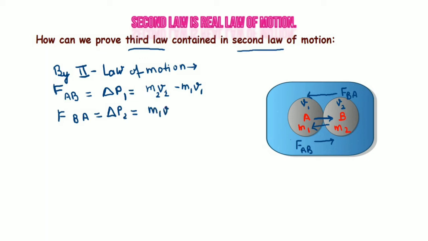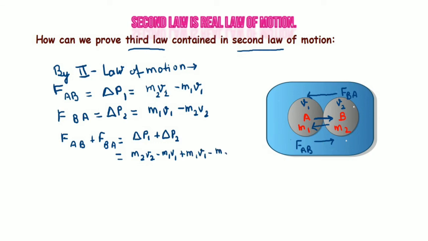Now force of B on A will also be equal to the change of momentum, let us call it P2. The final momentum of B is m1 v1 and the initial momentum of A is m2 v2. Now if we find the total force, the net force applied will be equal to change of momentum P1 plus change of momentum P2. Now applying the values, m2 v2 minus m1 v1 plus m1 v1 minus m2 v2. We can see m2 v2 cancels out, and m1 v1 also cancels out.